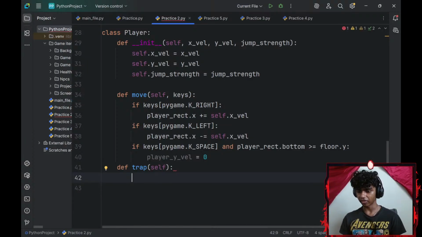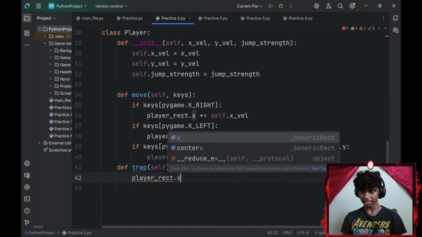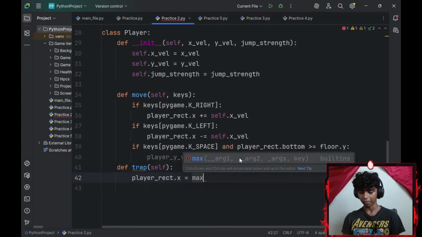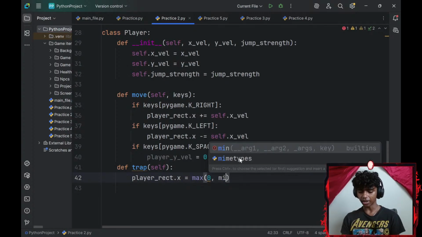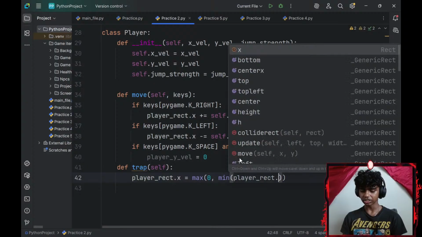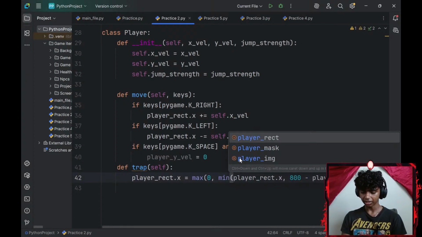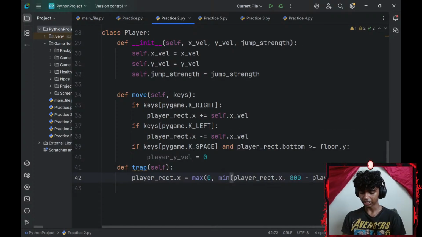So for my trap method, my player_rect.x is going to be equal to max of 0 and min of my player_rect.x comma 800, my horizontal window size, minus my player_rect.width.